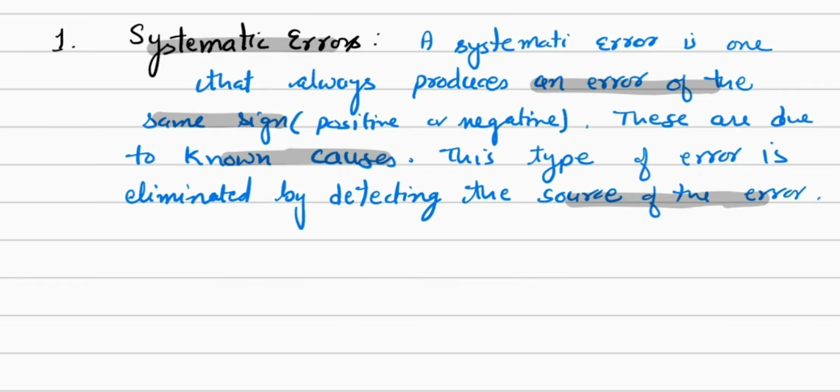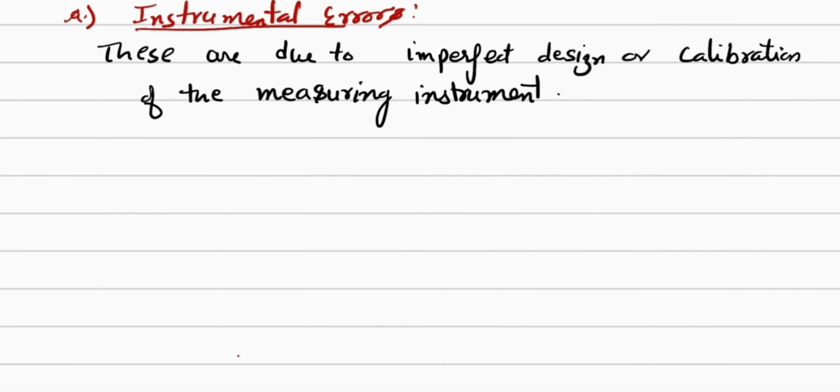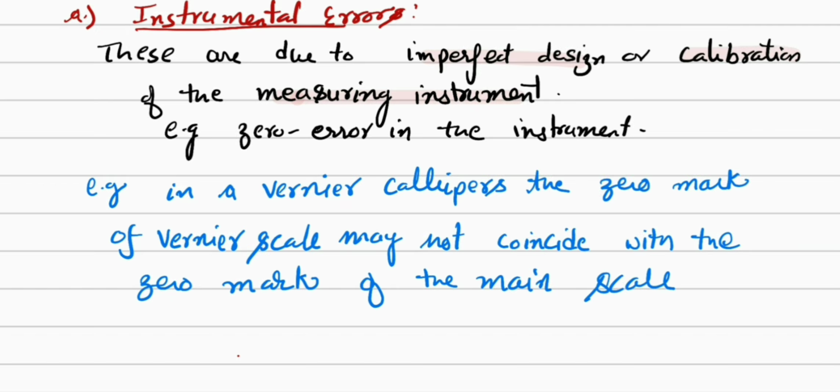Further, we can divide these systematic errors into instrumental errors, environmental errors, and observational or personal errors. Instrumental errors are due to the imperfect design and calibration of the measuring instrument. For example, the zero error of an instrument. In the vernier caliper, the zero mark of the vernier may not coincide with the zero mark of the main scale.